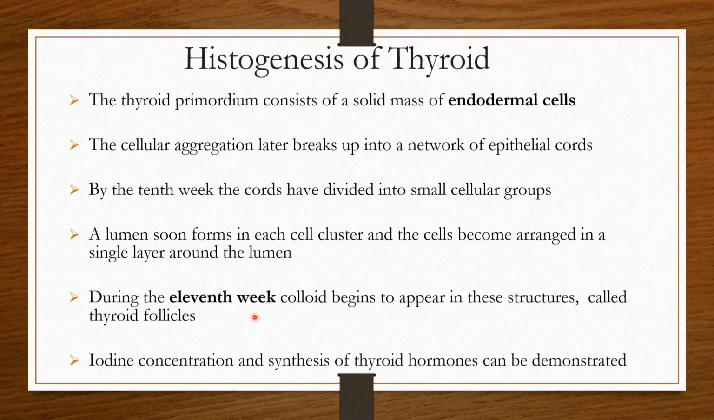By the 11th week, colloid begins to appear in these structures, and then the thyroid follicles are formed. Iodine concentration and synthesis of thyroid hormone can then be demonstrated in the embryo as well. So this is again another MCQ: by the 11th week the thyroid follicles are forming, and they are endodermal in origin. Two types of cells, as you all know, are present in the thyroid: the follicular cells and the parafollicular cells. Follicular cells arise from endoderm, and parafollicular cells, the C cells, arise from the ultimobranchial bodies.